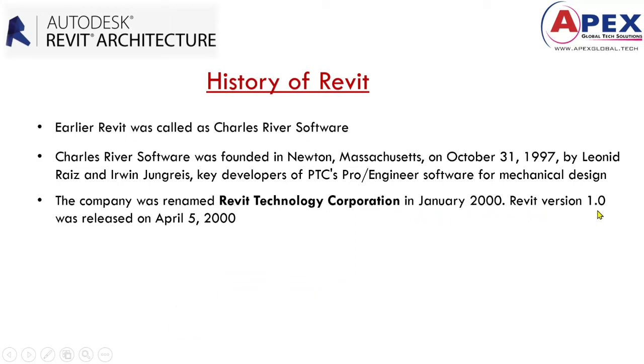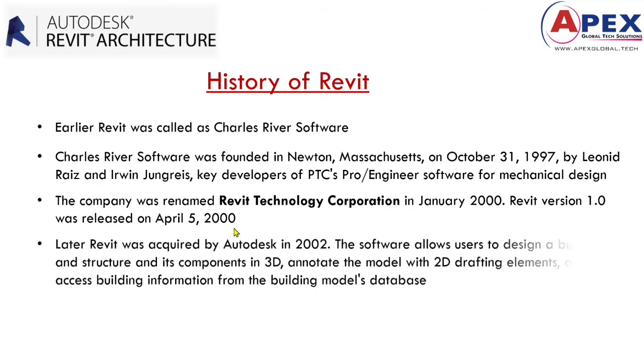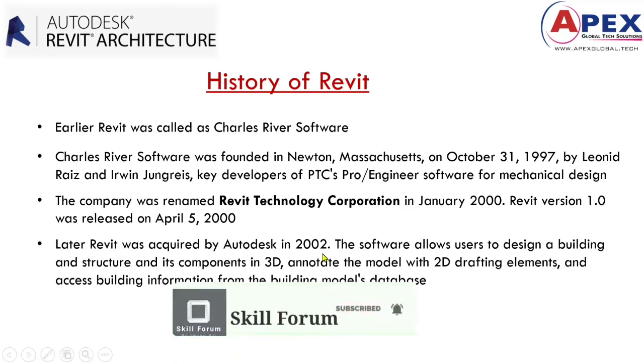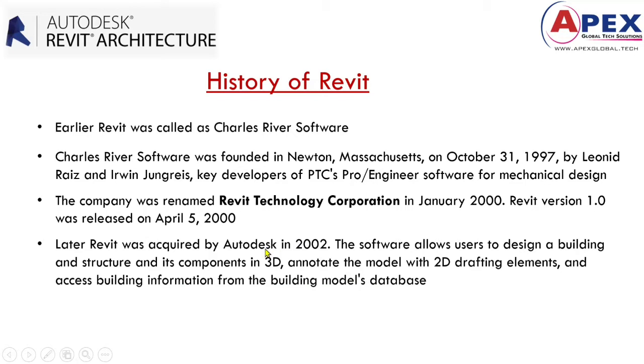Revit version 1.0 was released on April 5th, 2000. So in the year 2000, Charles River Software was renamed Revit Technology Corporation. Later, Revit was acquired by Autodesk in 2002.